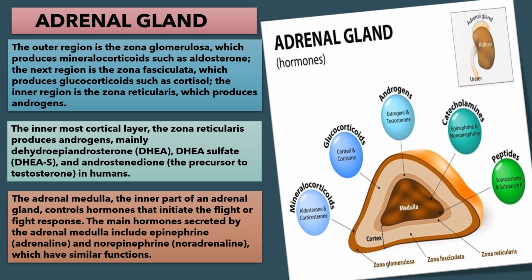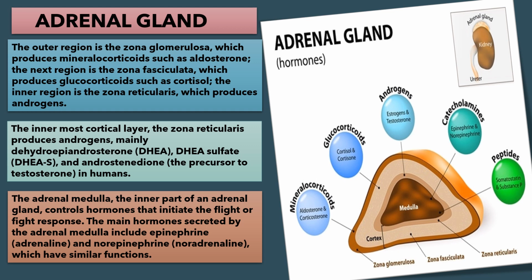So the next region is zona fasciculata, which produces glucocorticoids such as cortisol. You can see from the diagram that glucocorticoids like cortisol and cortisone are produced. Next, the inner region is the zona reticularis, which produces androgens.